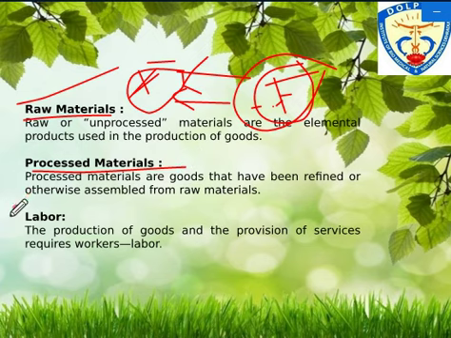And then finally the labor, right? This is also a derived demand, because as per the demand of the finished product, there will be demand for labor. Whatever the demand of the finished product, according to that the raw material is required, and to convert the raw material into a certain finished product, there is a demand for human resource also. So labor also comes under the category of derived demand.